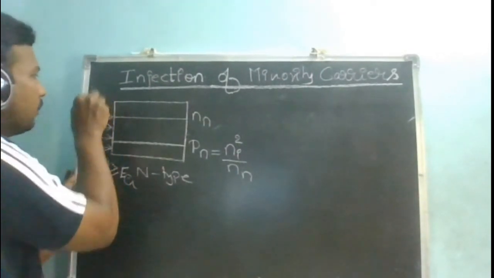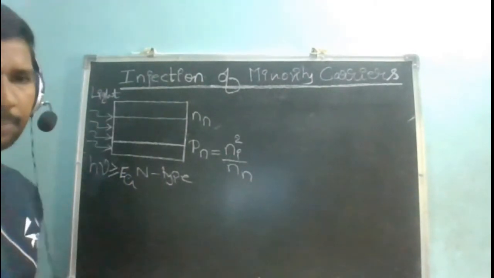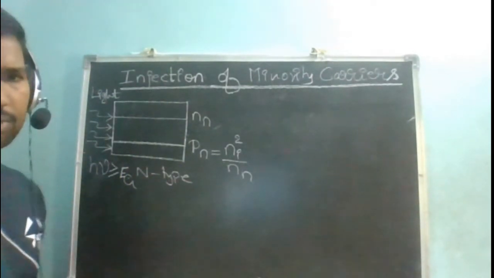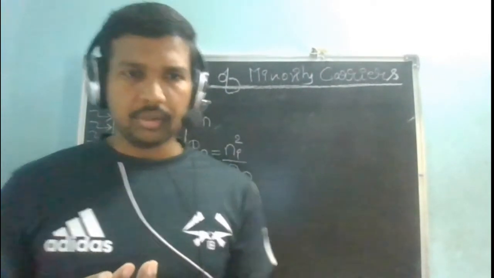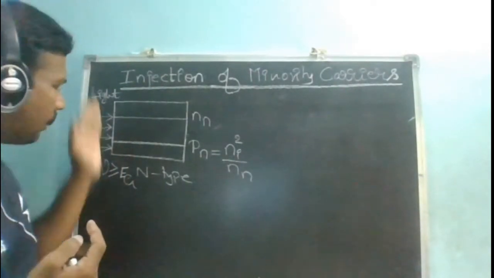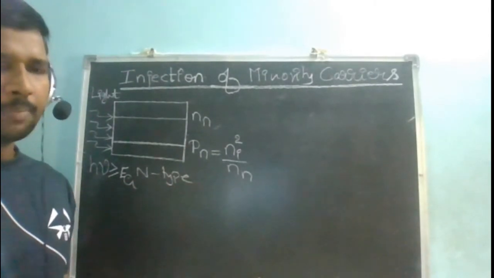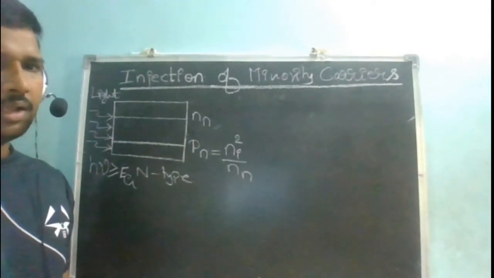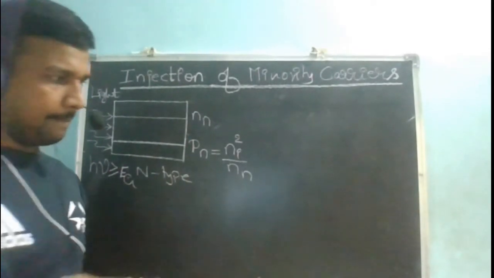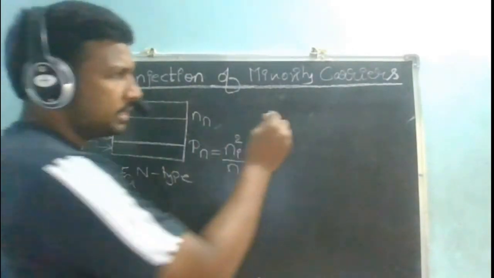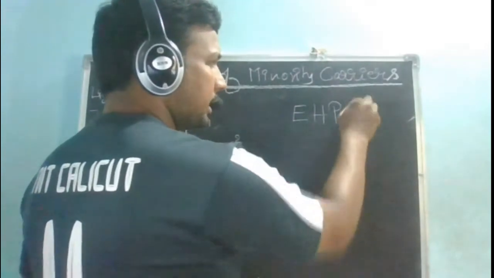So when I allow light to fall on this, what is going to happen? Intensity of light means the number of photons that fall on the surface of the semiconductor. When I allow the light to fall on this, what is expected? Electrons are ejected from the semiconductor? What is going to happen is electron hole pairs are going to get generated.